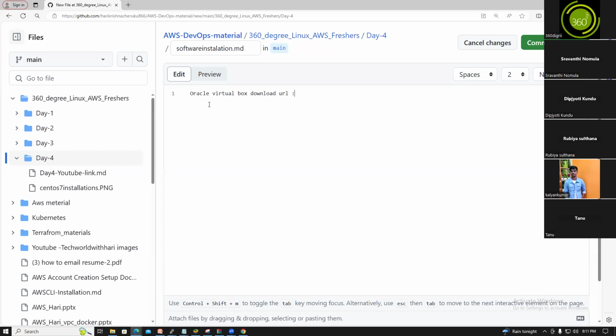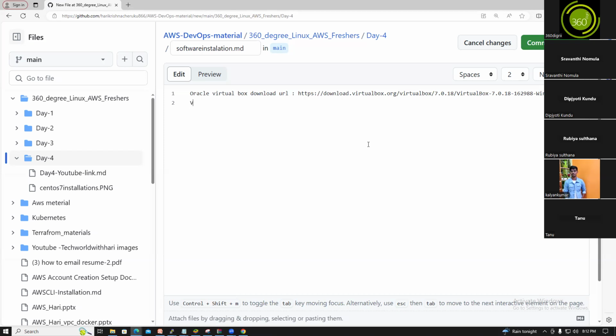So what is the download URL of Virtual Box? Oracle Virtual Box download, go to Windows, right? This is the copy link address. So this is the address of Oracle Virtual Box.